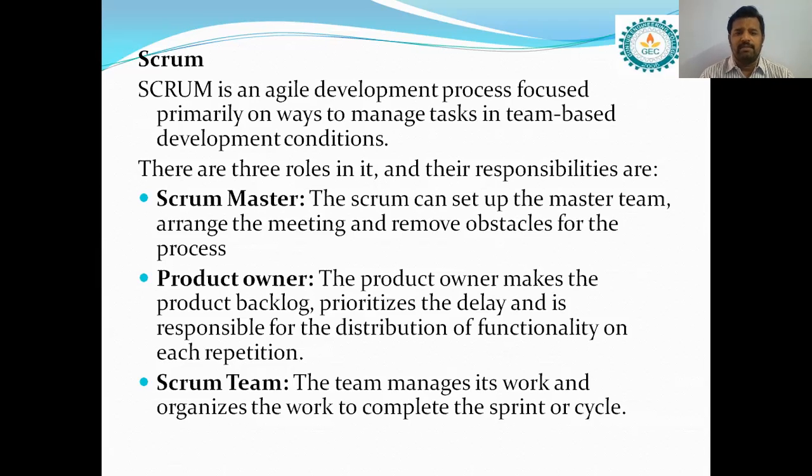Next, product owner. The product owner makes the product backlog and prioritizes the delay and is responsible for the distribution of functionality on each repetition. Here, the product owner makes the product backlog. They have to make the product backlogs, and they will prioritize the delay. How much time it is delayed? We can give the priority to which product, how much delay it can be. Okay, and it is responsible for distribution of functionality.